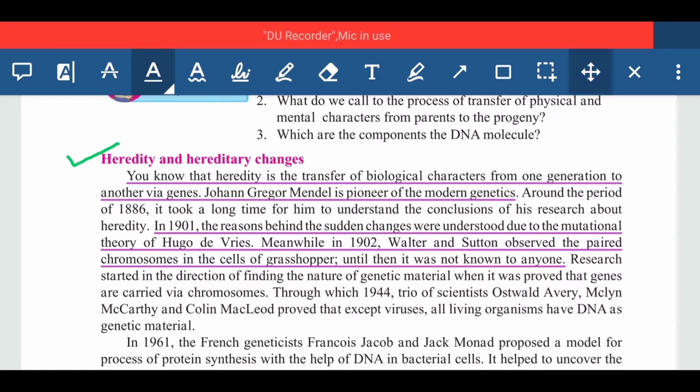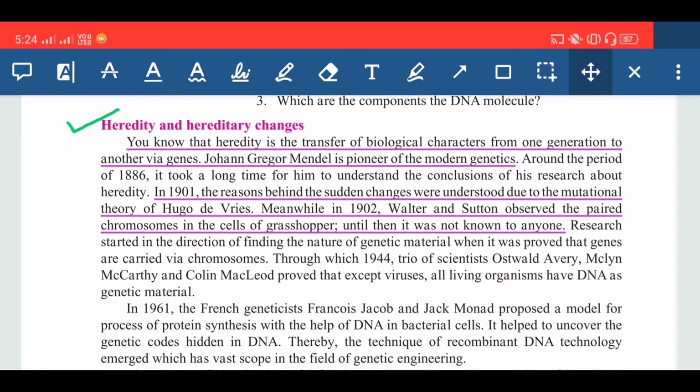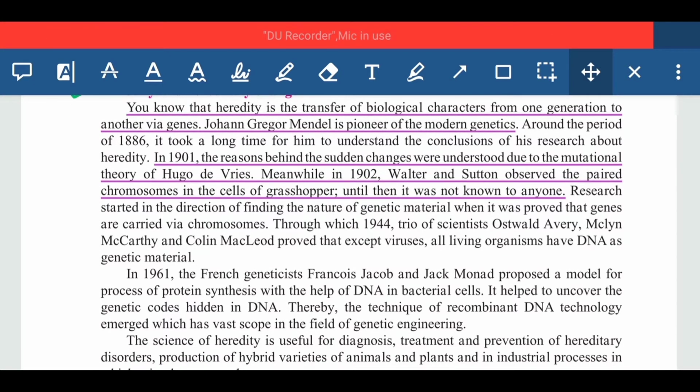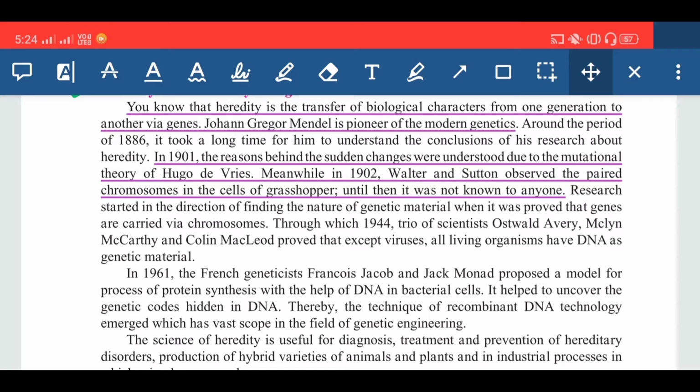So research started in the direction of finding the nature of genetic material, when it was proved that genes are carried via chromosomes. Until that time period, nobody knew that genes are carried by the chromosome.